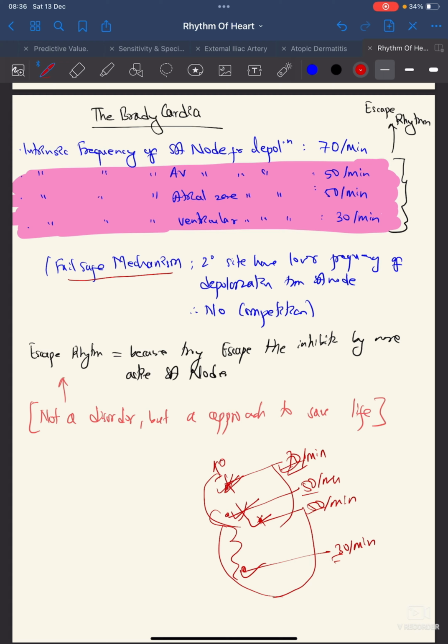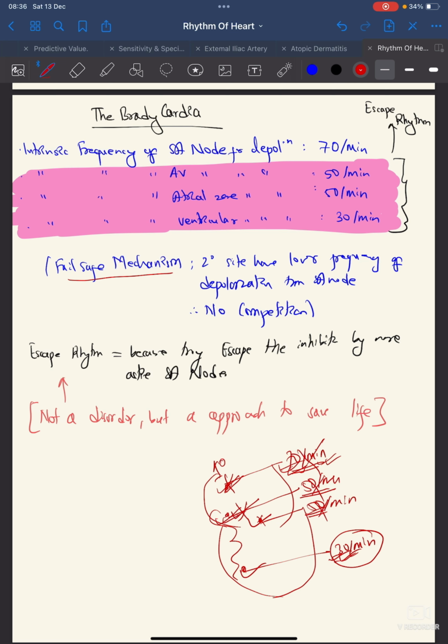If this was also producing the beat, and this was also producing a beat, then there might have been competition, there might have been different alterations. This is producing a wave of depolarization on its own, this is producing depolarization on its own. There will not be any systemic contraction of the atrium or the ventricle. So this is the fail-safe mechanism, and the secondary side will have a lower frequency of depolarization than the SA node. So this will only be working, and if this is not working, then the 50 will be working. And if the 50 is not working, then the one with an intrinsic frequency of 30 beats per minute will be working. So the higher the intrinsic frequency, that one will be working during the production of the rhythm.